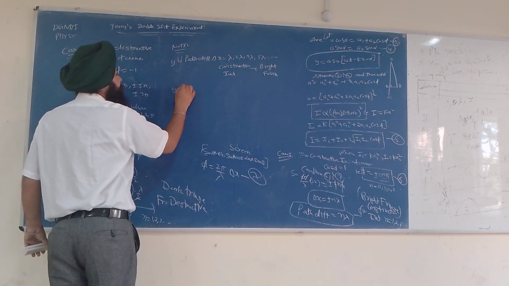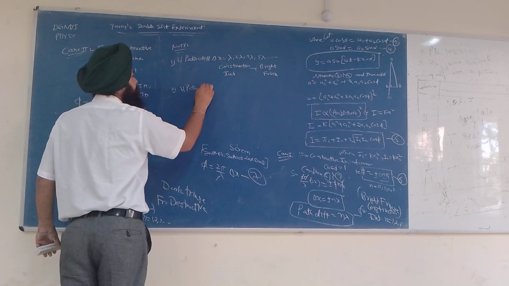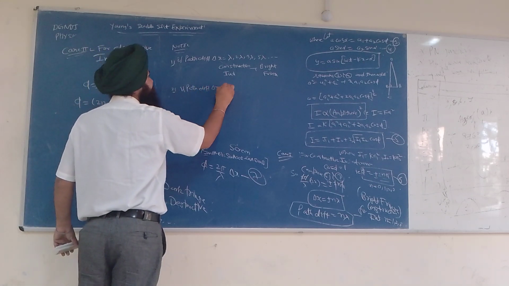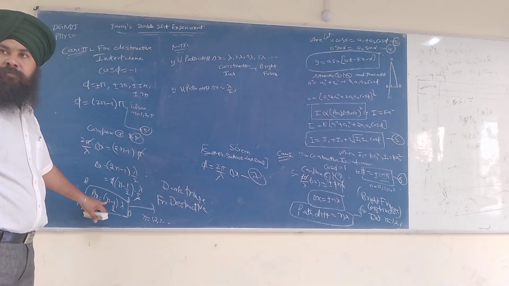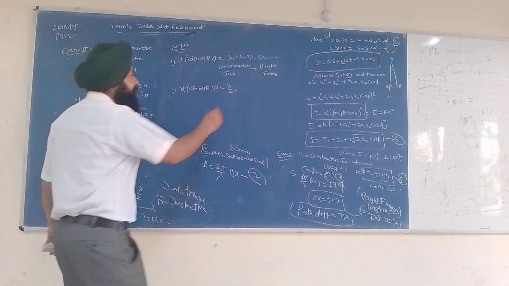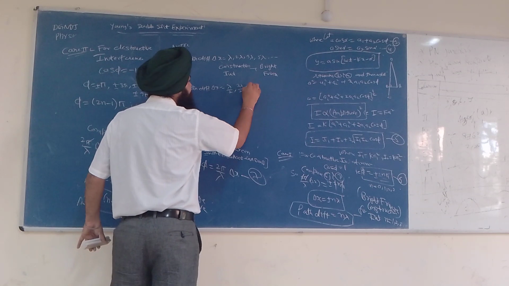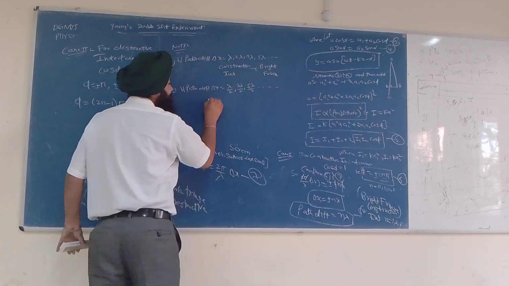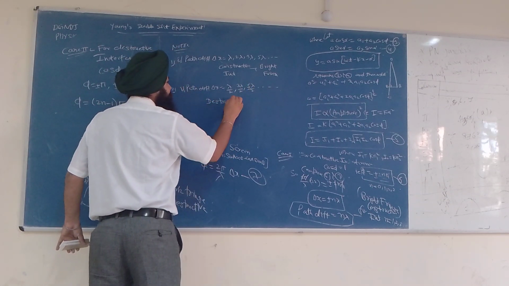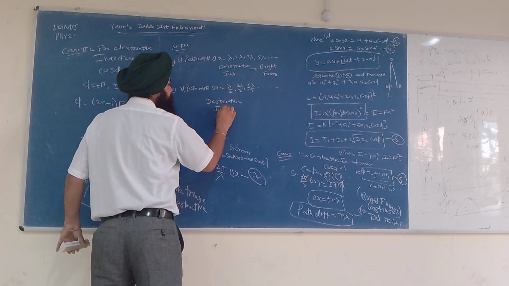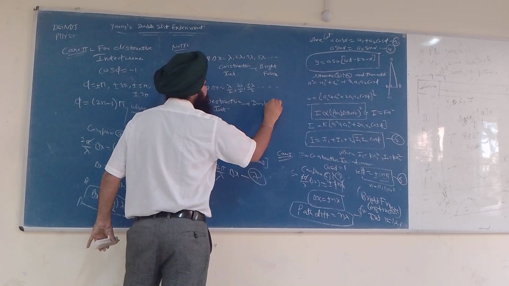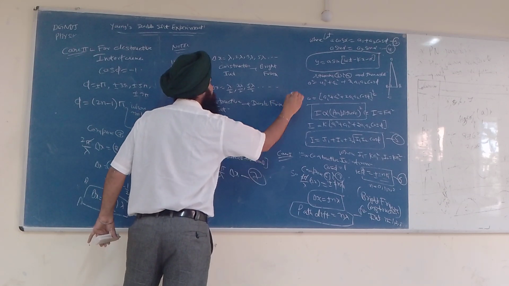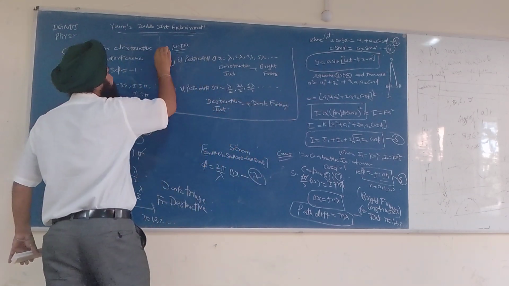Note number 2: if the path difference delta x is equal to lambda by 2, put n equal to 2, 4 minus 1, 3 lambda by 2, 5 lambda by 2, and so on, we are getting destructive interference. Dark fringe. So this is the important thing.